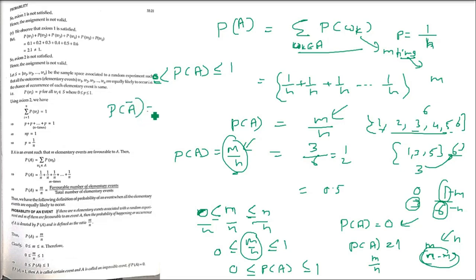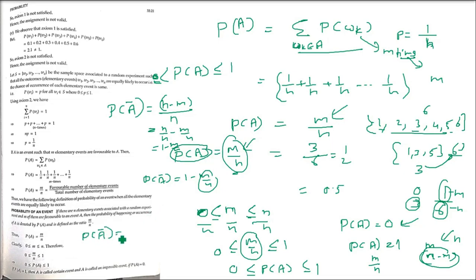So probability of not happening is the number of non-favorable cases, that is n minus m, divided by the total number of cases. So n minus m by n, right? So probability of A bar is equal to n minus m by n. Now how do we write it? This is n by n minus m by n. n by n is 1, minus m by n. m by n is probability of A. We already saw this. So P(A bar) is equal to 1 minus P(A).